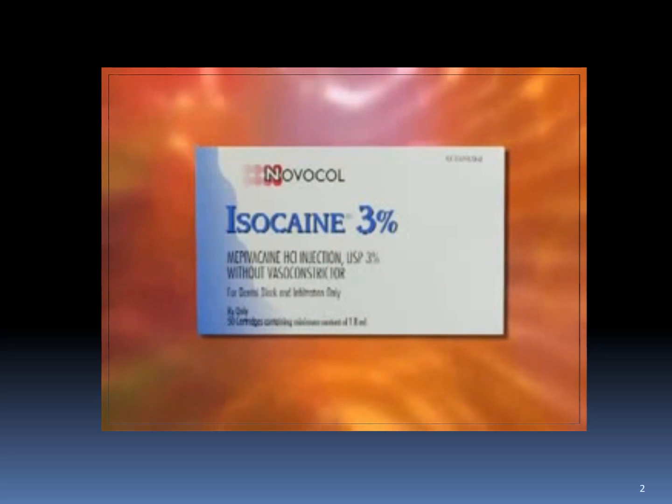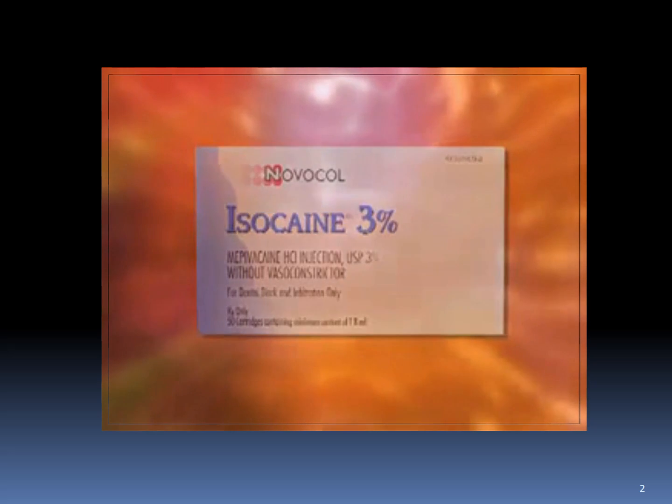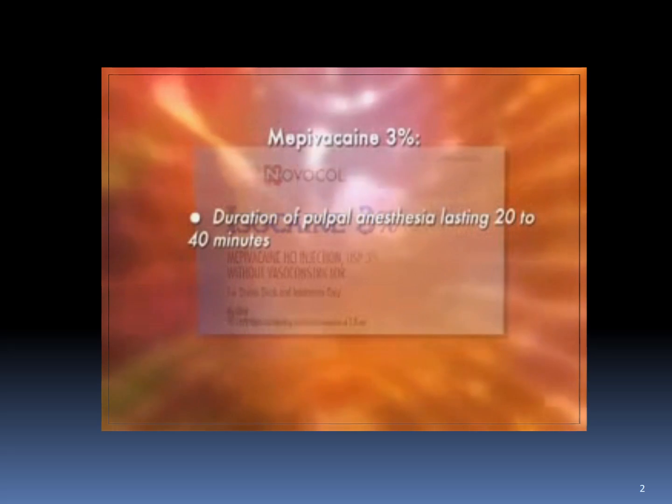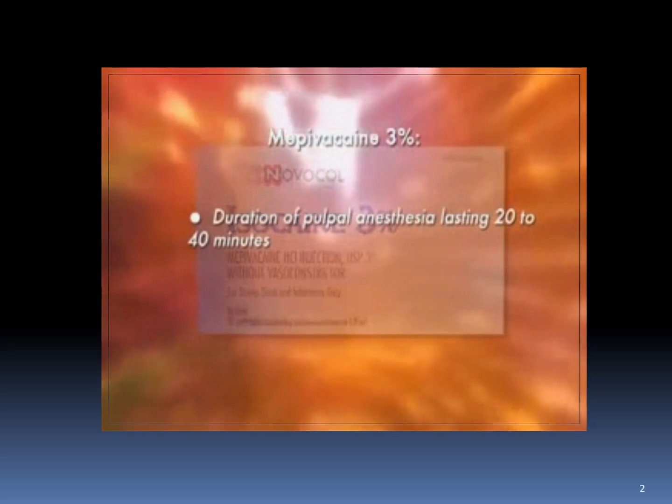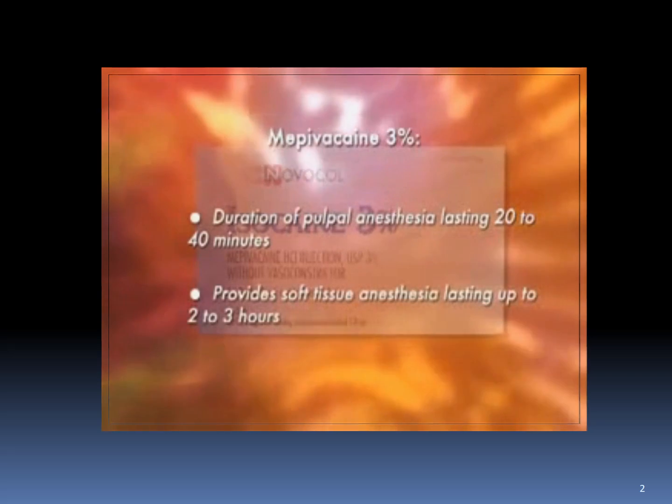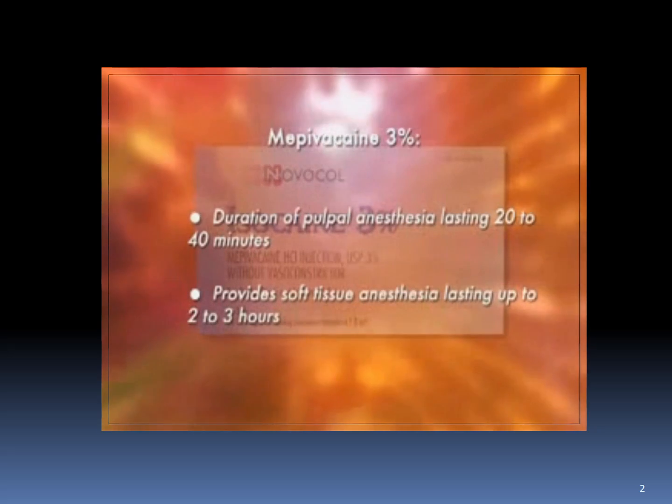Short-acting local anesthetics provide pulpal anesthesia lasting for approximately 30 minutes. The one drug in this category is Mepivacaine 3%. This drug provides pulpal anesthesia lasting from 20 to 40 minutes and soft tissue anesthesia lasting anywhere from 2 to 3 hours.